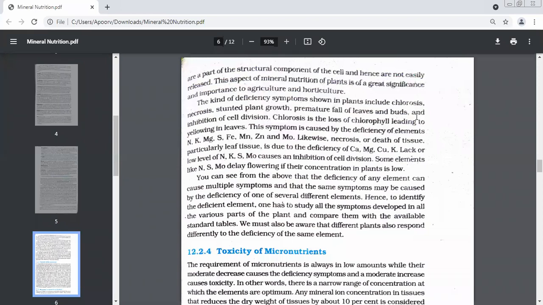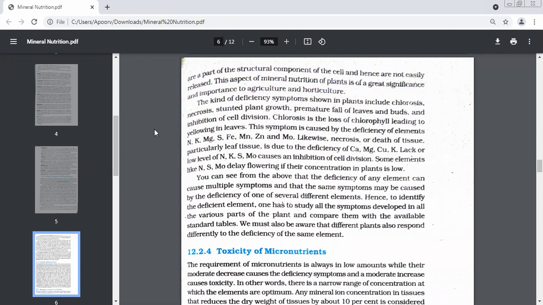This yellowing of leaves takes place because of deficiency of chlorophyll. And the word used for this deficiency symptom is called chlorosis. Is it okay for everybody? Chlorosis shows that there's a deficiency of what? Chlorophyll. Okay. And how will you get to know? The leaves will become yellow. Now come to the second word, necrosis.